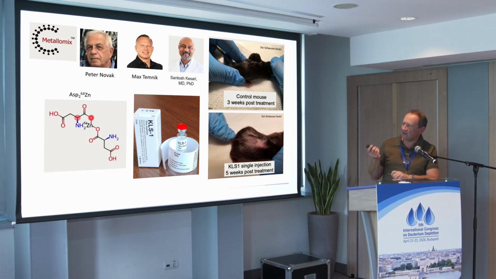They formulate it as a drug, KLS1, and it is now in clinical trial against a number of diseases, particularly against cancer. And they show that it works on mice fantastically. A bit of a problem is that the normal zinc contains about 50% of zinc 64. So the isotopic effect should not be that high. But, you know, nature sometimes works in an unexpected way, and we are looking forward to the results of these studies. And they already published a number of papers. We're looking forward to see more.